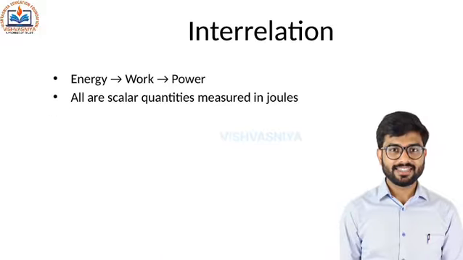Energy is the ability. When you use energy, you do work. Power tells us how quickly the work is done. So the flow is energy, work, power. All three are scalar quantities.